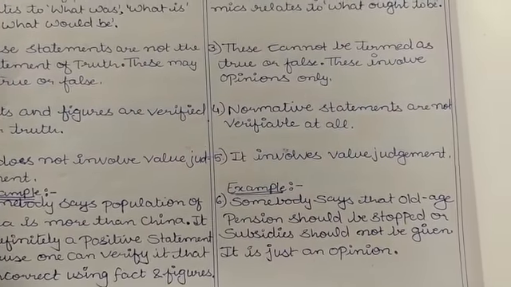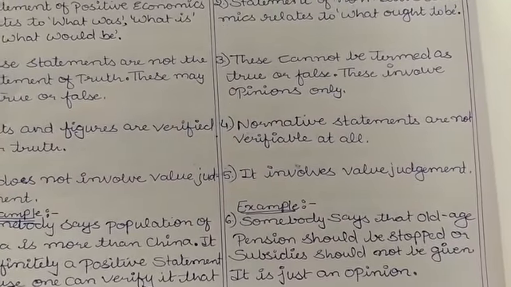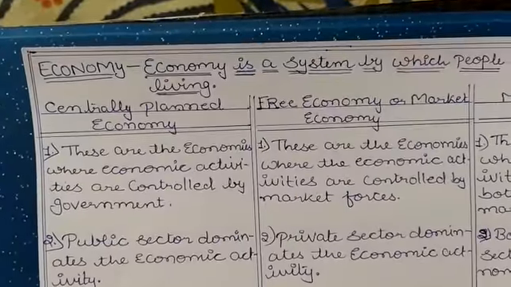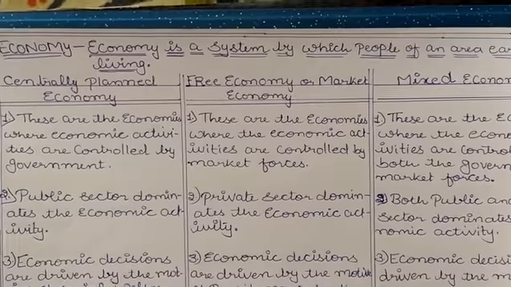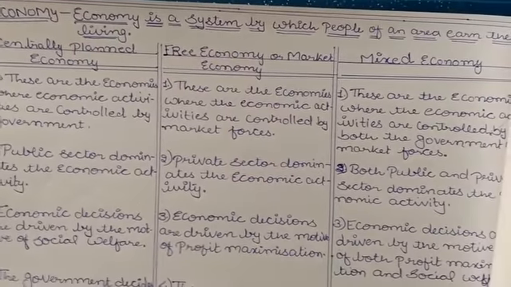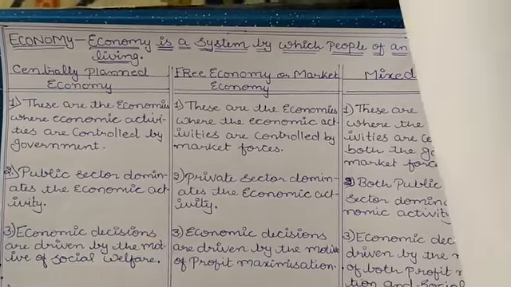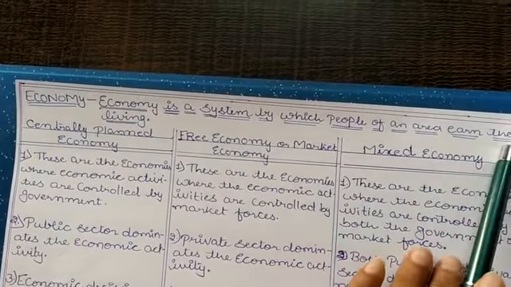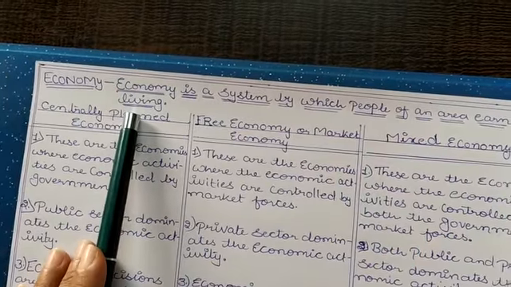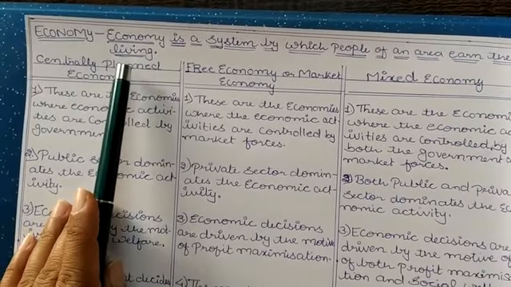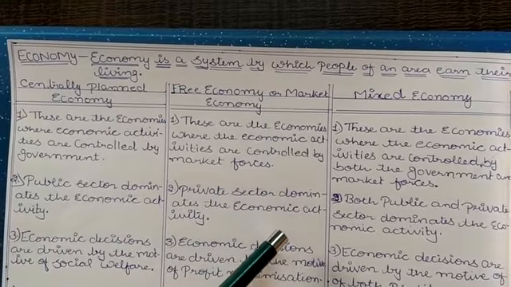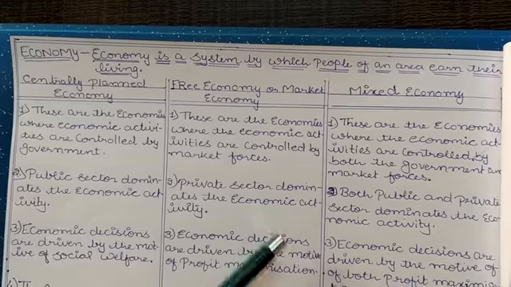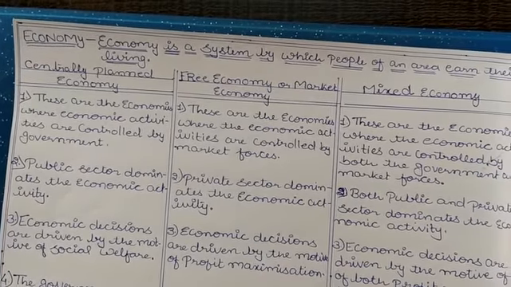Okay, so heading towards the last concept of this chapter: the definition of economy and the three main types of economy which exist all over the world. Economy. Economy is a system by which people of an area earn their living. Okay, economy is what? Economy is a system. Which type of system? One by which people of an area earn their living.